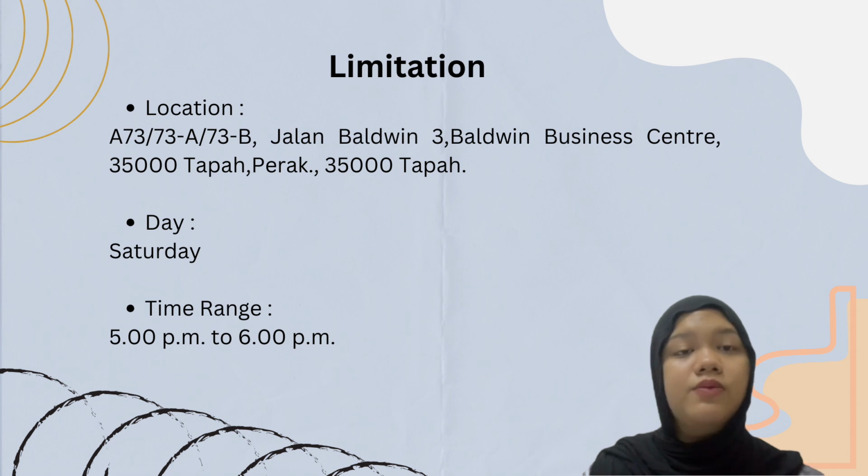Because Saturday is one of the days in a week where many customers come to buy goods in Mr. DIY convenience store. Next is time range. We chose 5 p.m. until 6 p.m. because this time range is the peak hour for Mr. DIY convenience store.